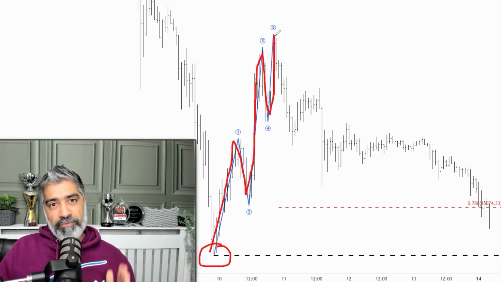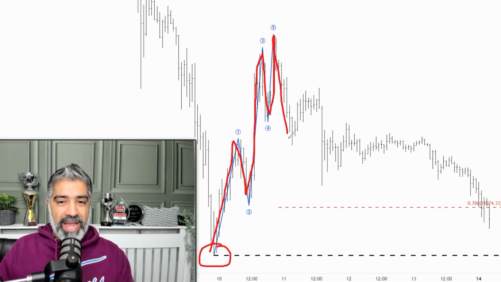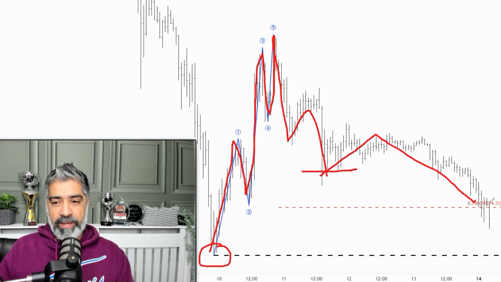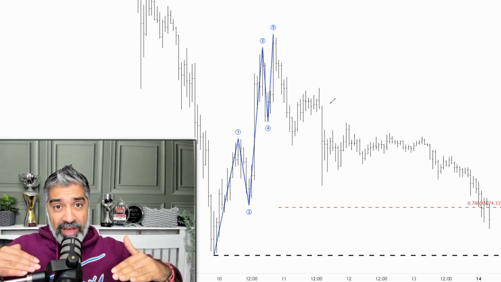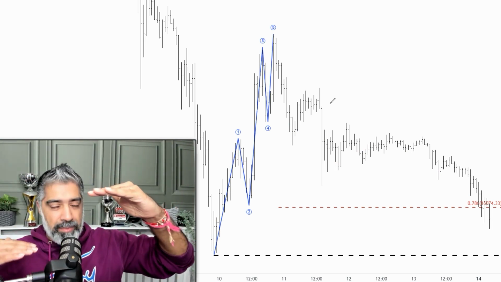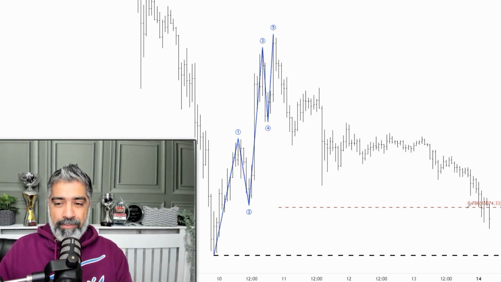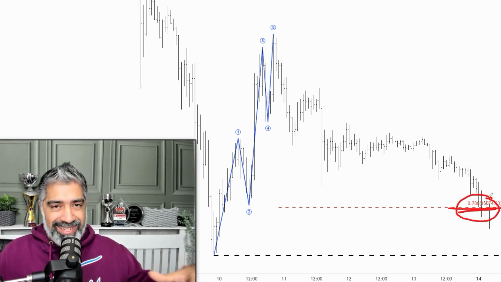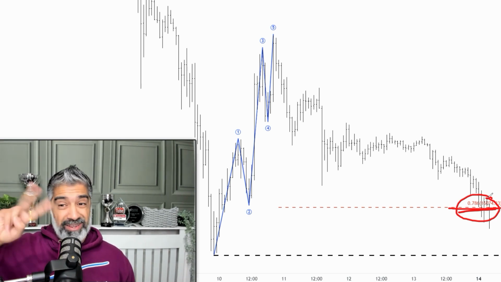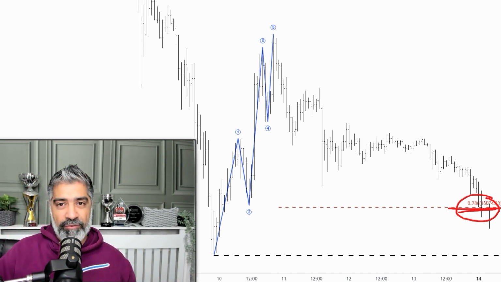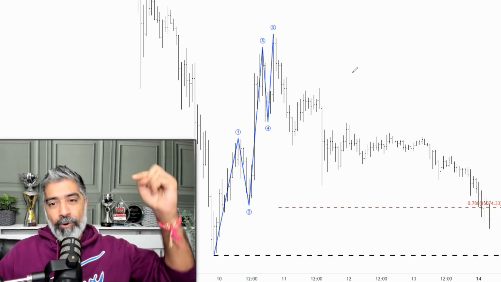Now, normally after a 5-wave structure, you'll typically get some type of correction. This looked like the correction, but we've had another low over here. So the key piece of information is when you have a 5-wave move to the upside, a typical maximum correction is something called 78.6% retracement. And we're at that range over here. So at the beginning, I said, let the price tell us what the market is going to do. So there's really two outcomes that are going to occur, right? And that's going to tell me where I should be betting on the long side or on the short side.